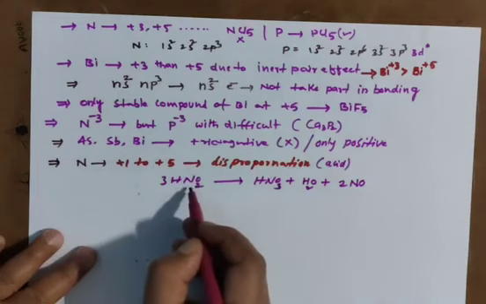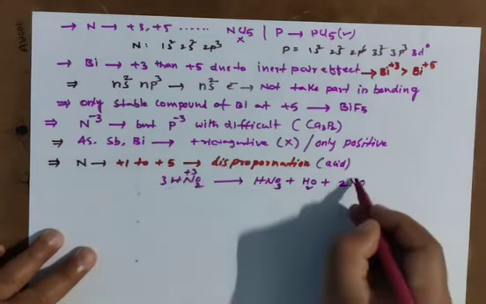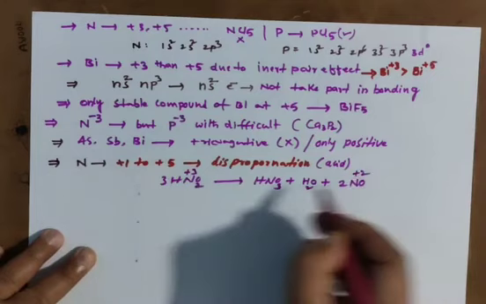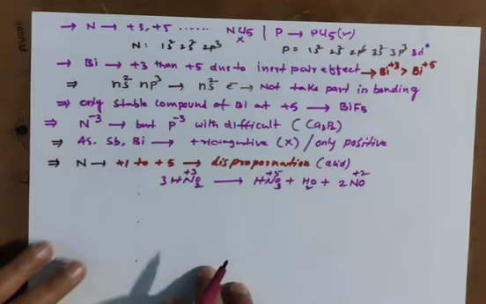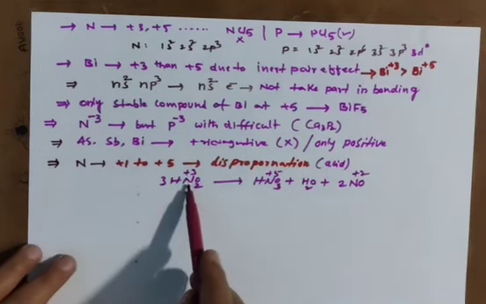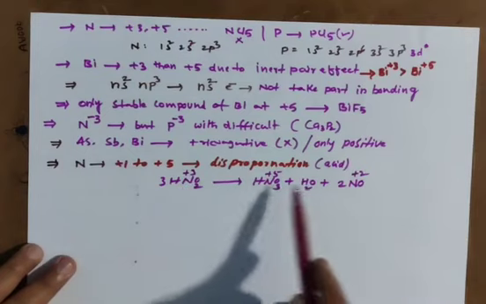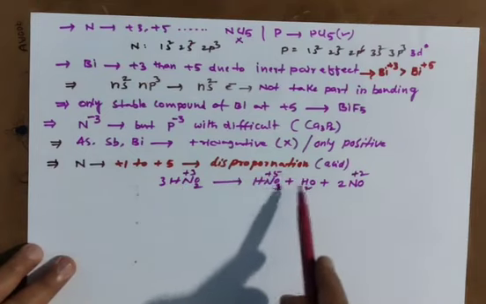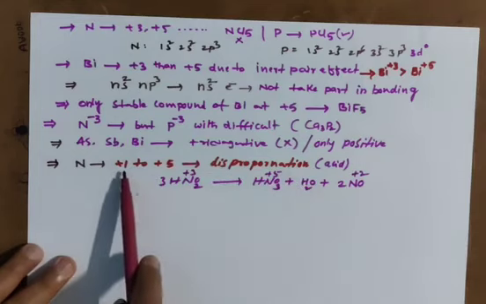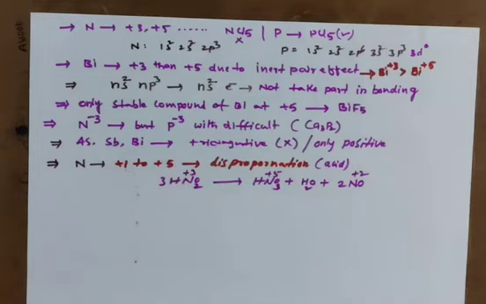See here, the oxidation state of nitrogen is +3. Here the oxidation state is +2. Here it is +5. Means one oxidation state is showing both oxidation and reduction. This is oxidation, this is reduction. That is what we are calling disproportionation. This disproportionation will show +1 to +5 only, not in negative.